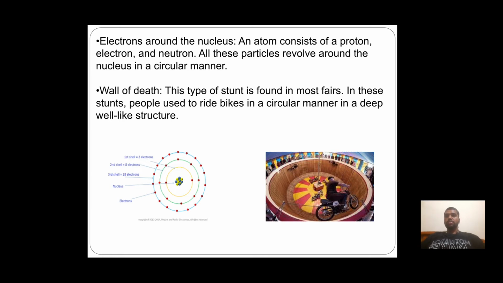Electrons around the nucleus. An atom consists of protons, neutrons, and electrons. All these particles revolve around the nucleus in a circular manner. Wall of death. This type of stunt is found in most fairs. In this stunt, people ride bikes in a circular manner in deep well-like structures. Here the person drives the bike on the walls.